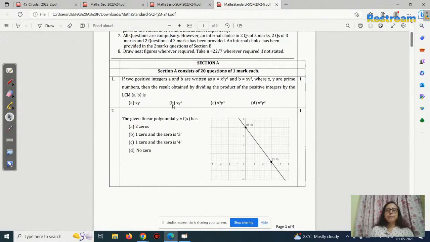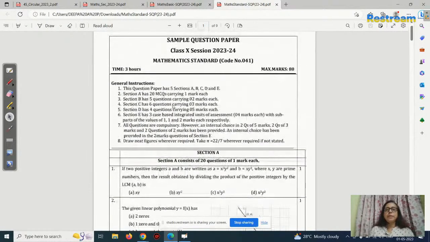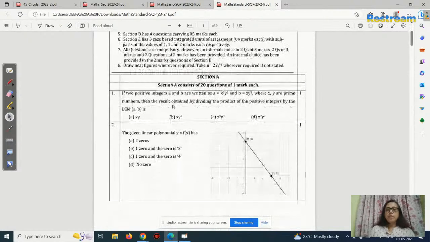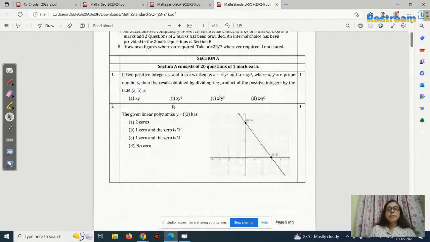This is the sample question paper 23-24. The first question is from real numbers. We have learned about LCM and HCF, right? So here A = x cube y square and B = x y cube.